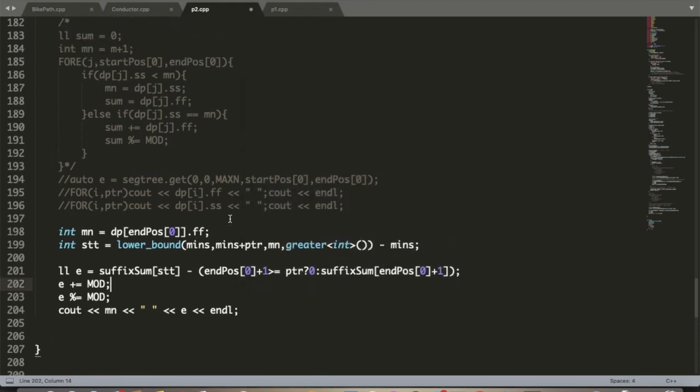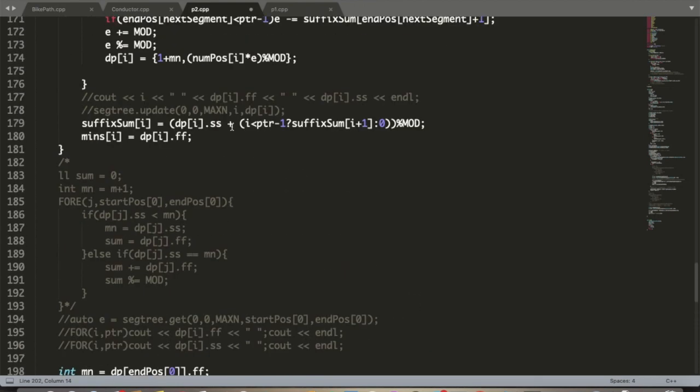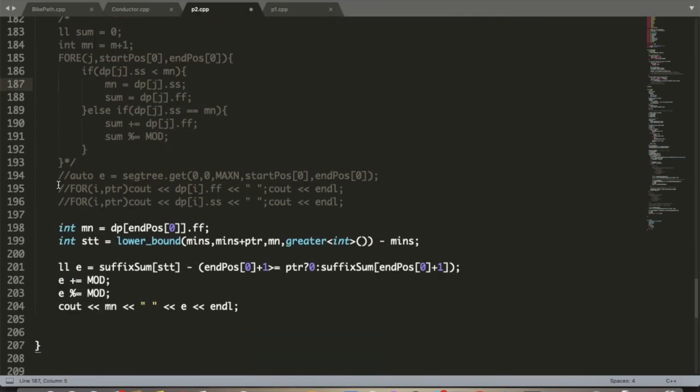In this code I have also included the segment tree portion and the DP2 and the naive DP. So this lower bound solution is actually 3 to 4 times faster than the segment tree solution, which is kind of expected because the segment tree stores much more data and the log n has a higher constant factor.